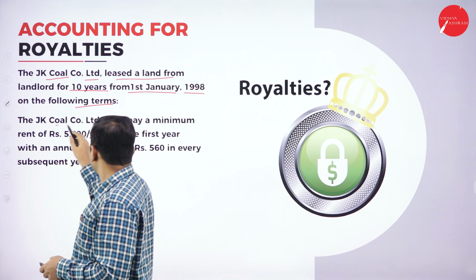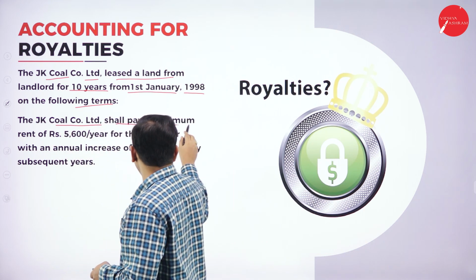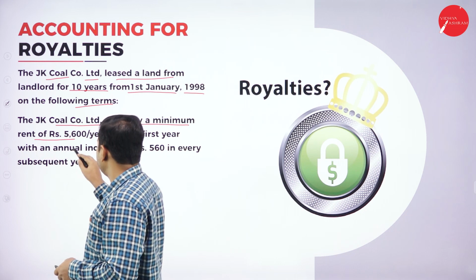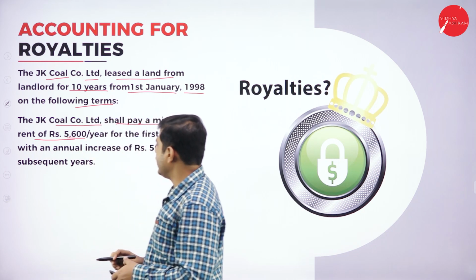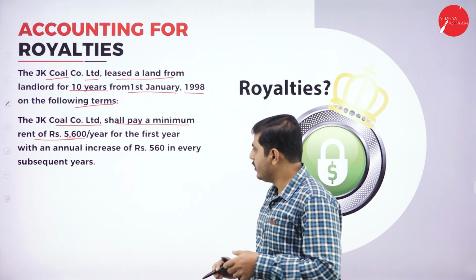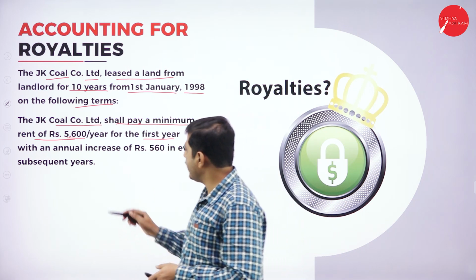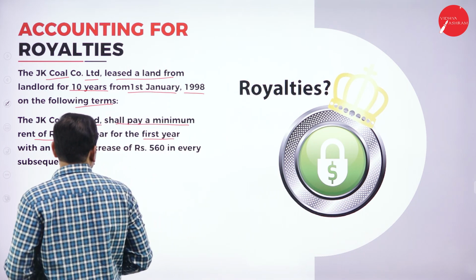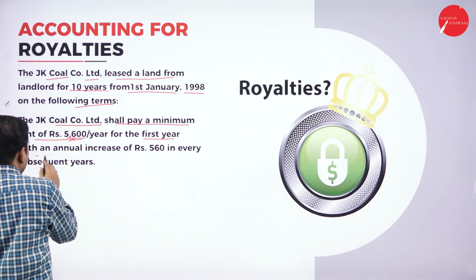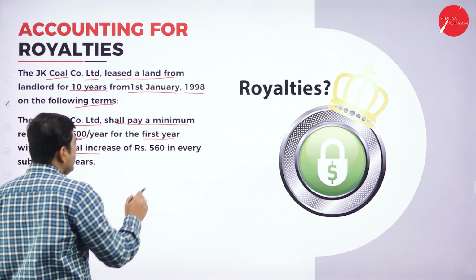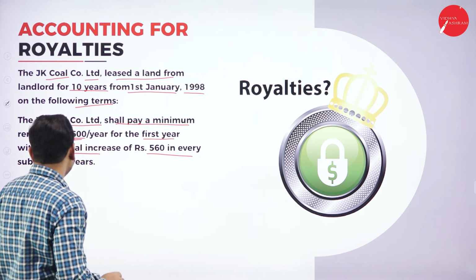The JK Coal Company Limited shall pay a minimum rent of rupees 5,600 per year for the first year, with an annual increase of 560 in every subsequent year.